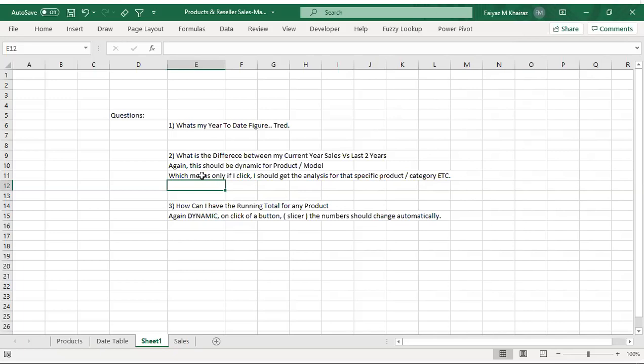Okay. And the last question I'm speaking about is how can I have a running total for any particular product? So you're getting an entire trend, you're getting a running total. That means from the start to the end, the running total, a cumulative total. And again, I told you, it's dynamic. So nowhere are we talking about VBA macros. So first let us understand DAX is nothing about VBA macros. VBA macros is completely different.